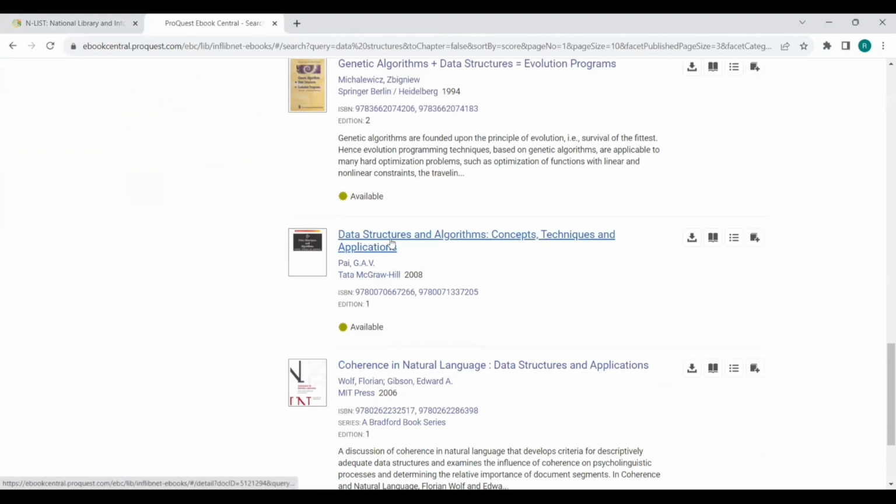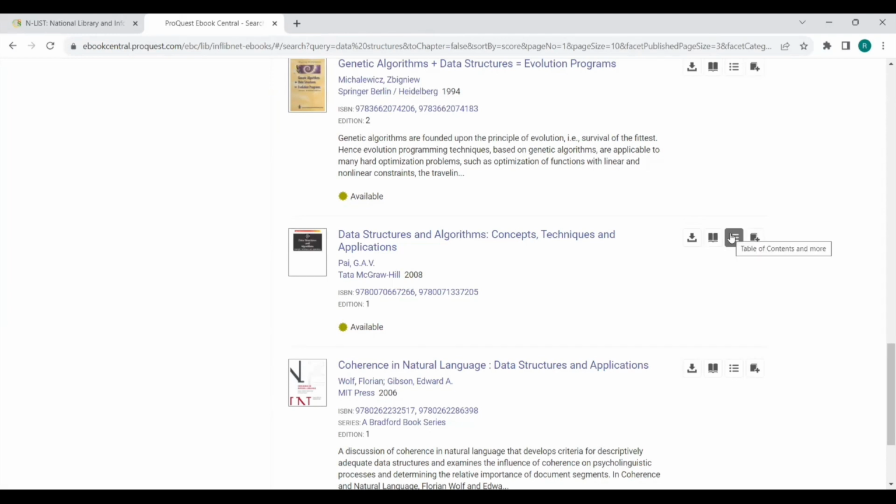So if I am interested in this book, then just to know what all these buttons are: this is nothing but full download. If you click here, you can have the entire ebook in your local system. This is read online without downloading. If I want to check some pages, I can click here.